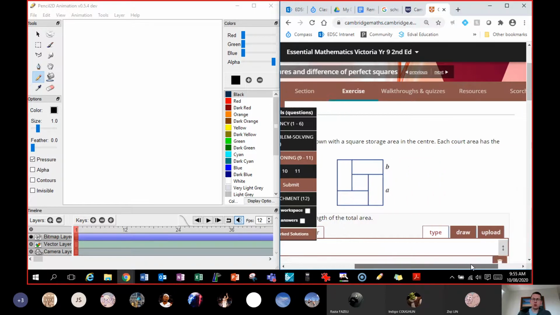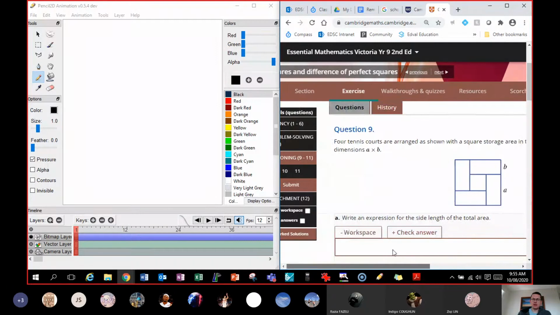So first of all, whenever I'm reading these questions, I try and make sense of what's going on. Each court has the area dimensions of A by B. Write an expression for the side lengths of the total area. So we've got to write an expression for the total side lengths of the area.